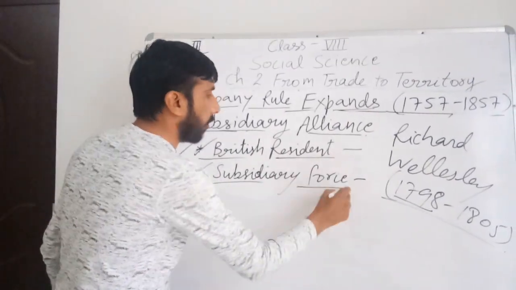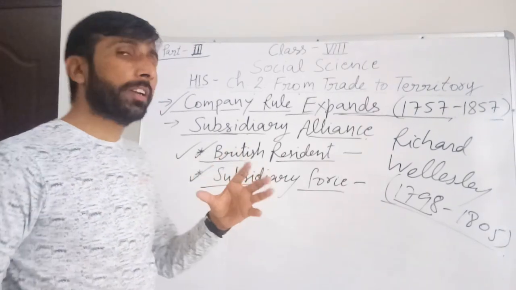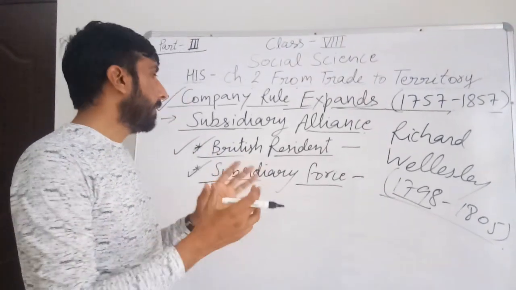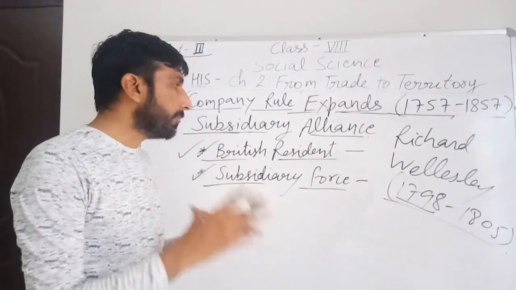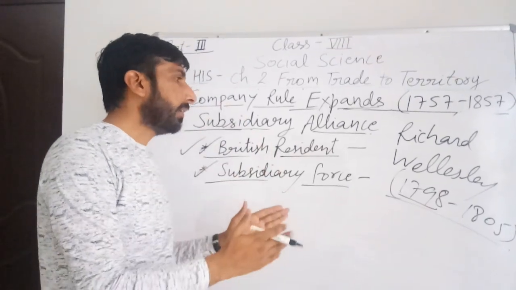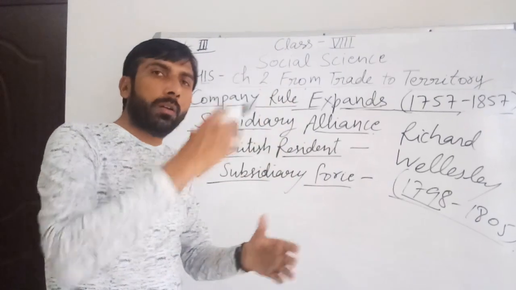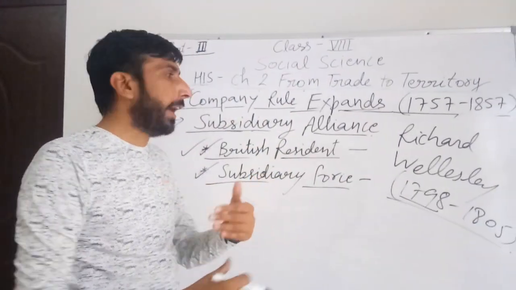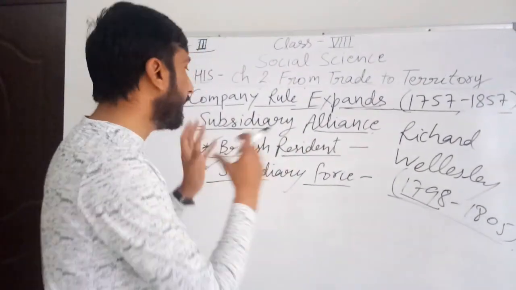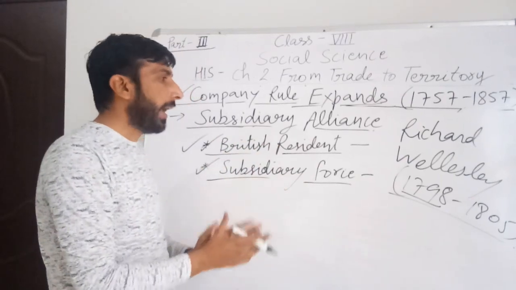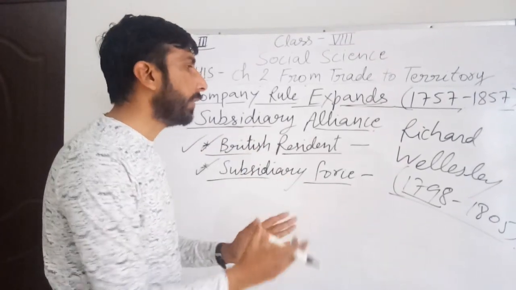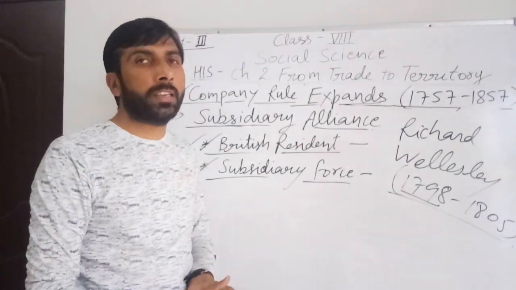Second was the subsidiary force. It was a kind of military, the military of the British, and the ruler who signed this treaty had to bear the expenditure for the maintenance of this force, and in case of any attack, this force would help the Indian ruler.